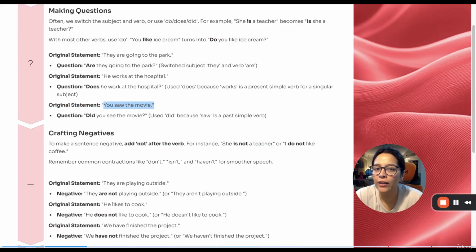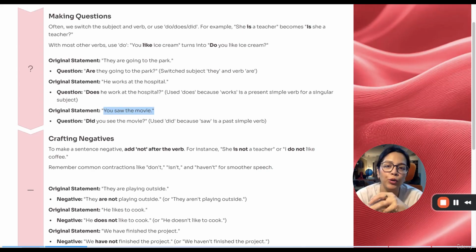Sentence like this, you saw the movie. Did you see the movie? Did he see the movie? Did she see the movie? Did they see the movie? Did stays the same.